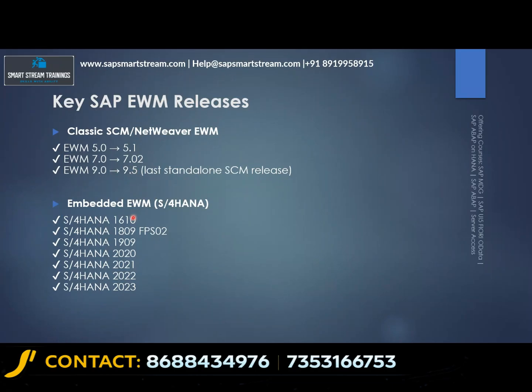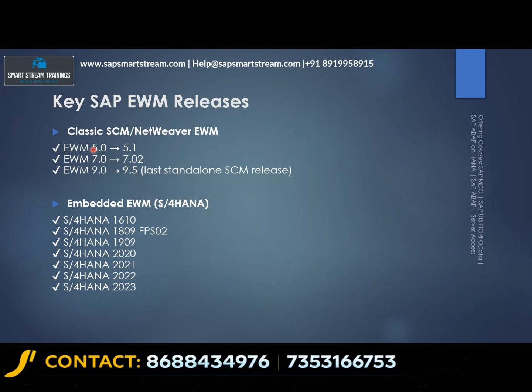In the embedded, it started with 1610. Right now we are currently in 2023. This is the system I'm working on right now in my current project as well, as for HANA 2023. From here to here, there are changes in some features, but the core EWM is the same.